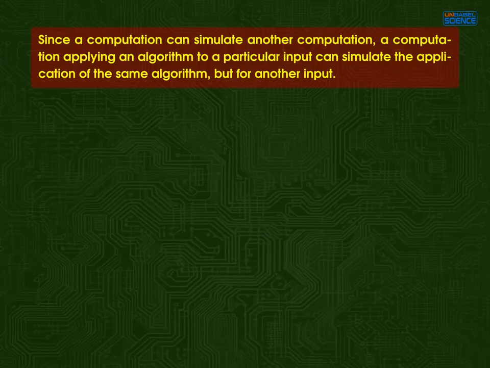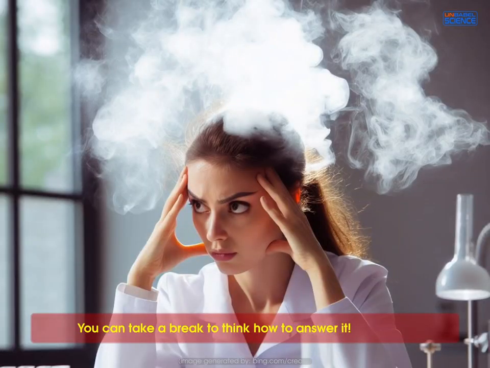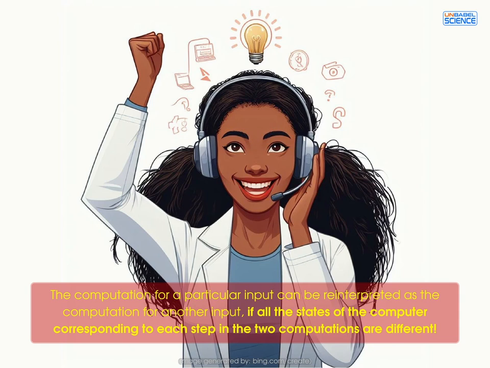Since a computation can simulate another computation, a computation applying an algorithm to a particular input can simulate the application of the same algorithm, but for another input. But then, when can we reinterpret the computation for a particular input as the computation done with the same algorithm but for another input? You can take a break to think about how to answer it. The computation for a particular input can be reinterpreted as the computation for another input if all the states of the computer corresponding to each step in the two computations are different.